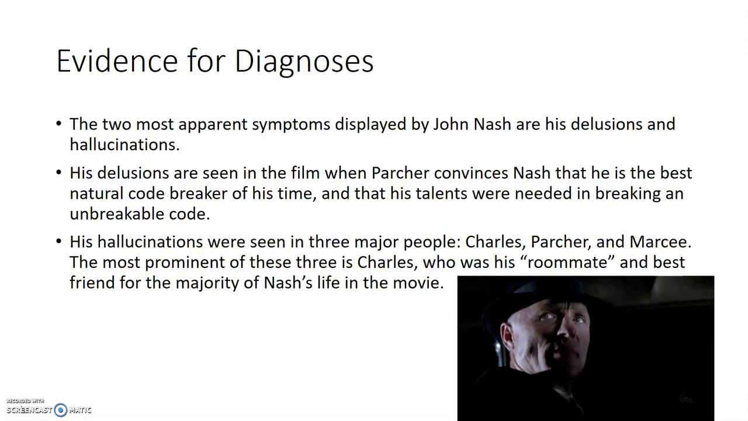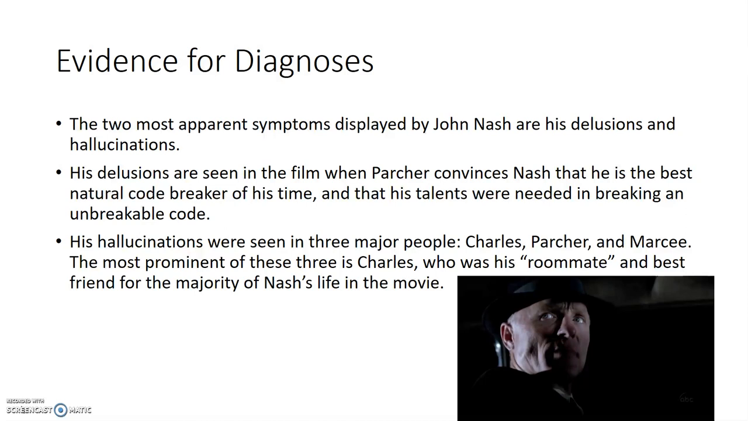Evidence for diagnosis in the film. There are two that are most apparent throughout the film, which are Nash's delusions and hallucinations. His delusions are seen in the film mostly beginning when Parcher convinces Nash that he is the best natural codebreaker of his time, and that his talents were needed in breaking an unbreakable code. As you see in the bottom right corner of the slide, there's a picture of Parcher, who is also one of his most prominent hallucinations, along with Charles and Marcy.